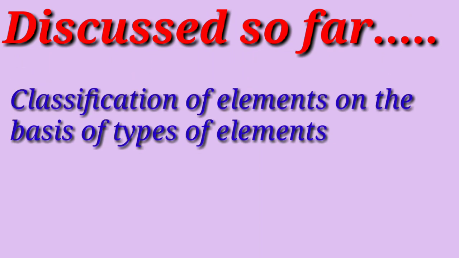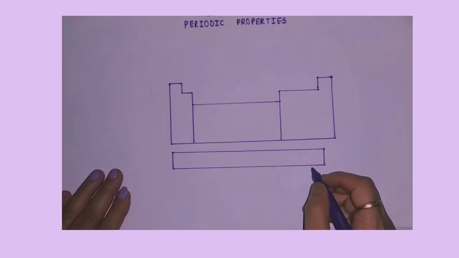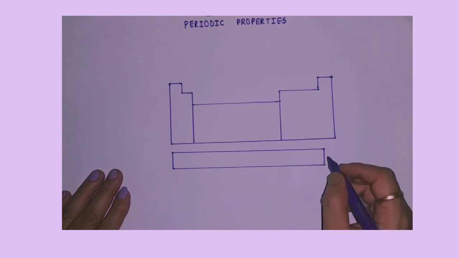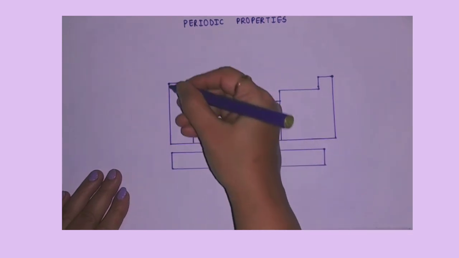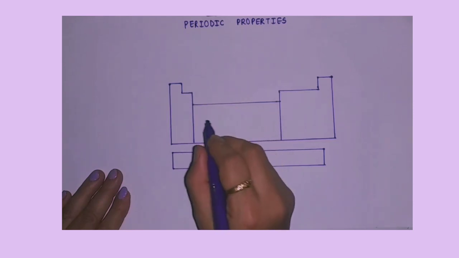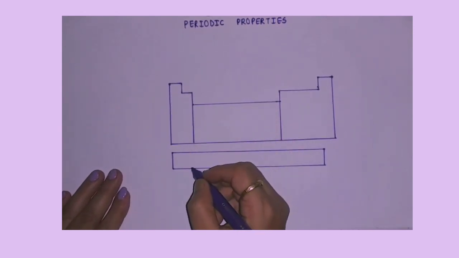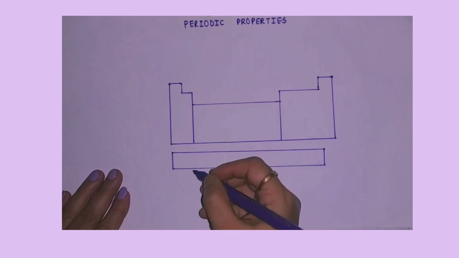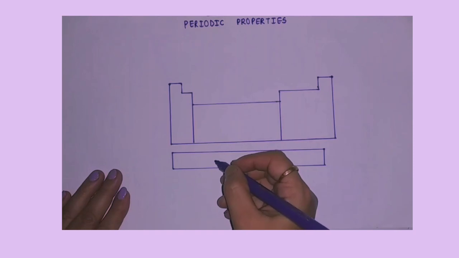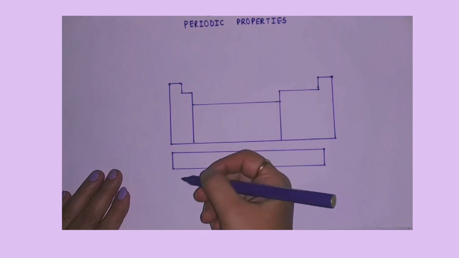Students, now let us discuss the periodic properties. The first periodic property is atomic radius. Students, as we move from top to bottom in a periodic table, the atomic number increases, the nuclear charge increases and the number of shells also increases. That is, the distance between nucleus and outermost electron also increases. So we can say that as we move from top to bottom in a periodic table, atomic radius increases.